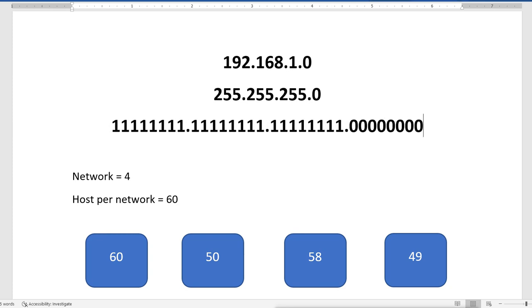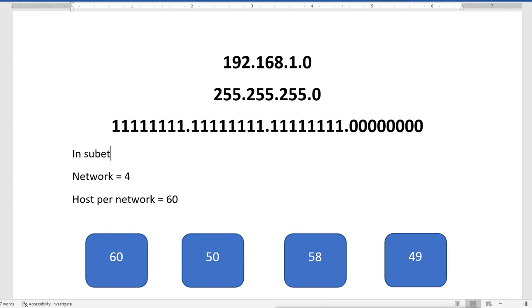So this is the default subnet mask we have, and this is the binary version of that subnet mask. In the subnet mask, when the bit is on, it is considered network, and when the bit is off, it is considered host. So very simple.